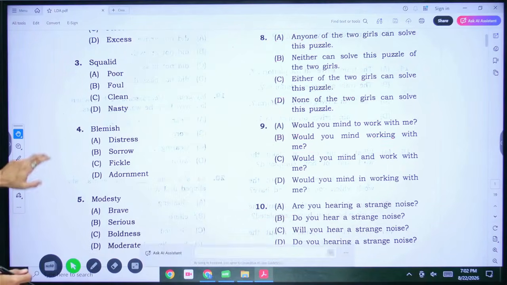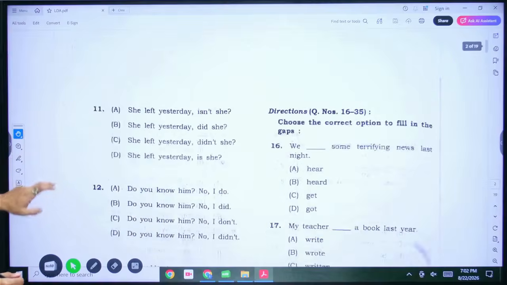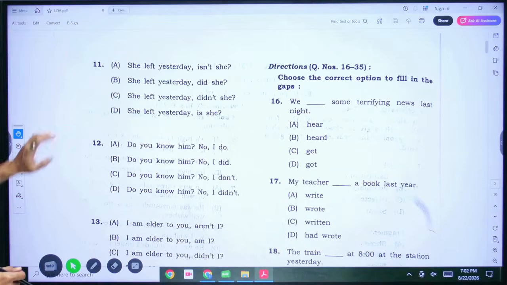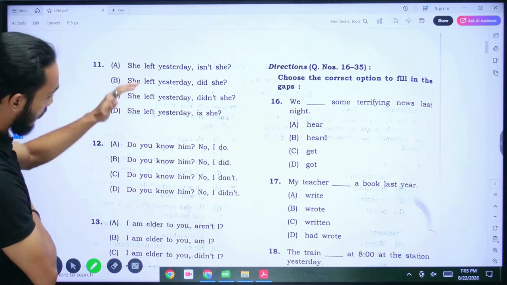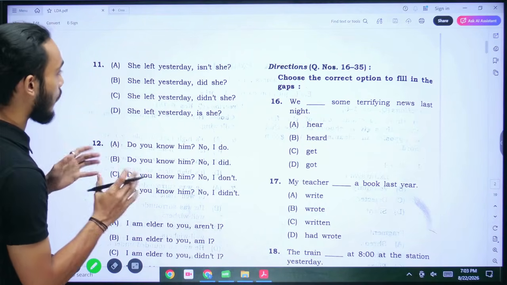Now let's get to the next one, that is question number 11. We still have the same directive here. We have to choose the correct sentence here. This is a question tag based situation now. I think number 11 and number 13 have the same concept going on.